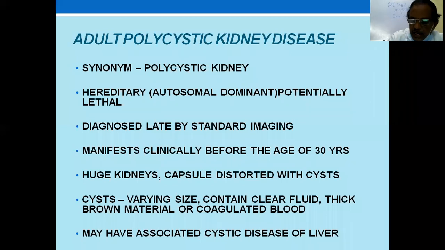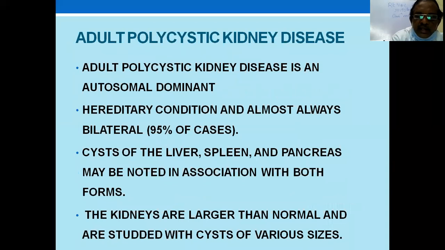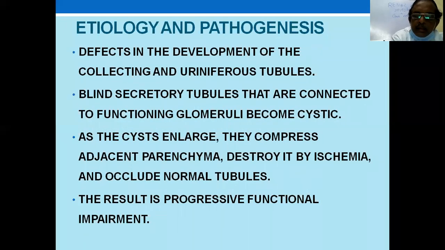And these cysts are important. How do these cysts develop? Cysts develop because of a developmental failure of fusion of the secretory and excretory parts. The kidneys are large and studded with cysts of various sizes. This is because, as I said, of defects in the development of the collecting and uriniferous tubules. Blind secretory tubules that are connected to functioning glomeruli become cystic. As the cysts enlarge, they compress the adjacent parenchyma, which is destroyed by ischemia, and occlude normal vessels. These cysts grow in size. The result is a progressive functional impairment of the polycystic kidney.